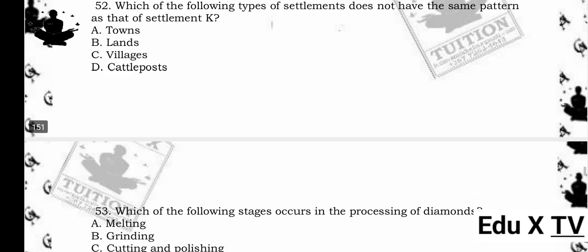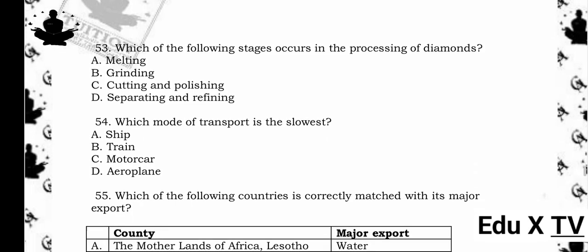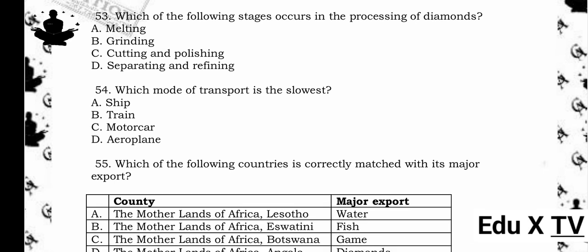53. Which of the following stages occurs in the processing of diamonds? A. Melting. B. Grinding. C. Cutting and polishing. D. Separating and refining. The answer is C. Cutting and polishing. Reason being, diamonds are processed by cutting and polishing to enhance their value.